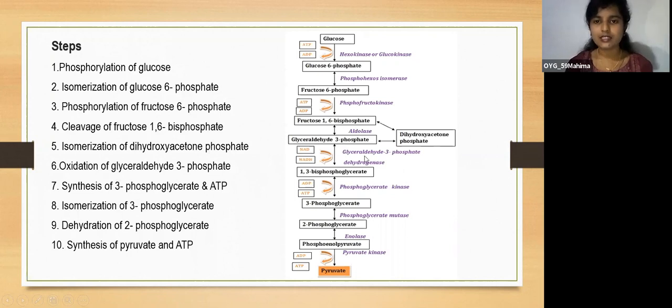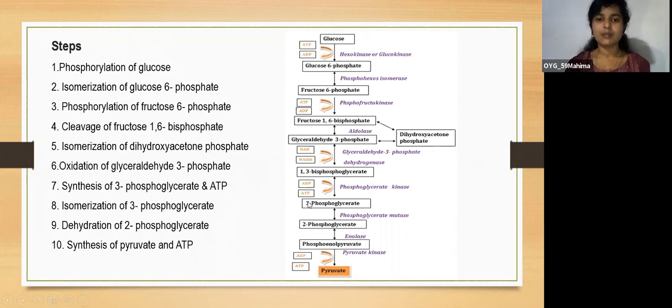The next step is oxidation of glyceraldehyde 3-phosphate. Under the influence of the enzyme glyceraldehyde 3-phosphate dehydrogenase, glyceraldehyde 3-phosphate is converted into 1,3-bisphosphoglycerate. Here you can see NADH is formed. Next is synthesis of 3-phosphoglycerate and ATP. 1,3-bisphosphoglycerate is converted into 3-phosphoglycerate, catalyzed by the enzyme phosphoglycerate kinase.